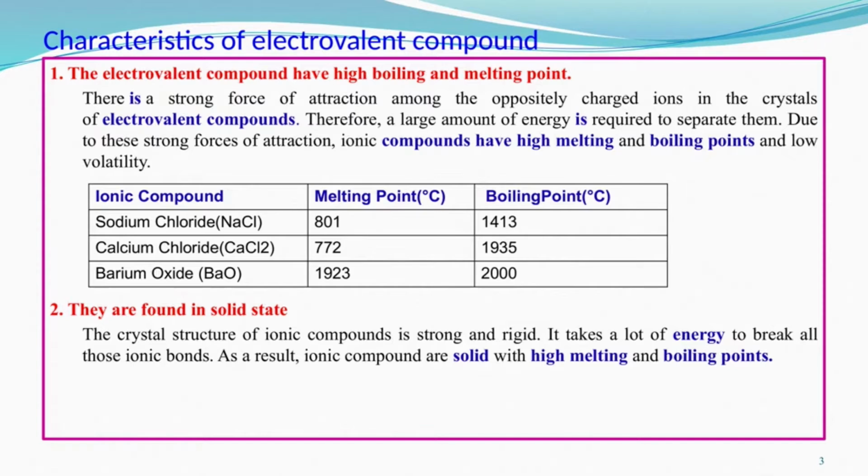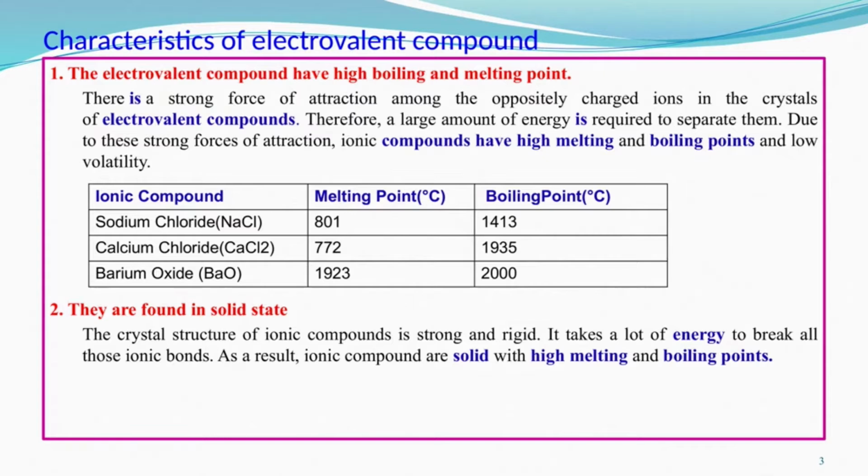Okay. So now in the next slide, the characteristics of electrovalent compounds, which we have already learned a little bit. Look there, the first characteristic is that electrovalent compounds have high boiling and melting points. Why is it so? Sometimes it can be asked, why do electrovalent compounds have high boiling and melting points, give a reason. The hint for you is that you can make your own answer after understanding the concept.